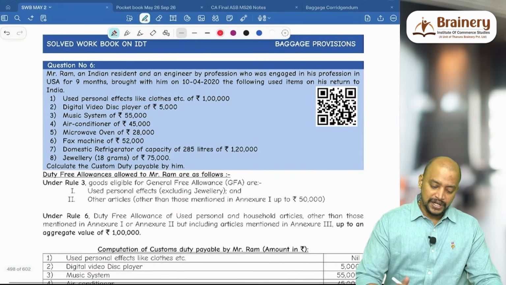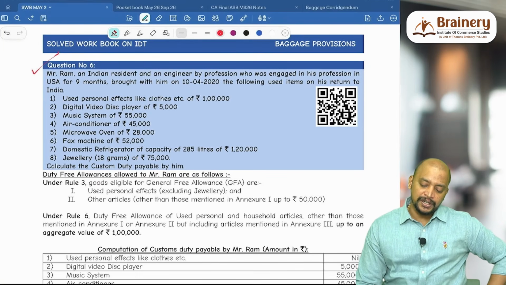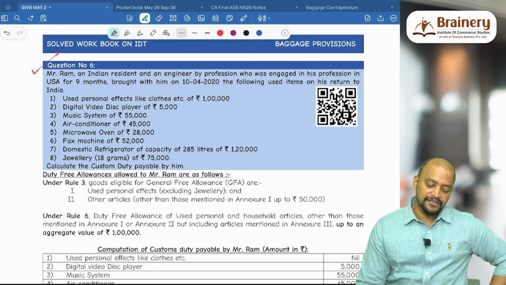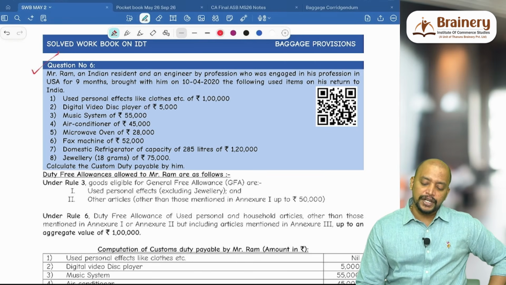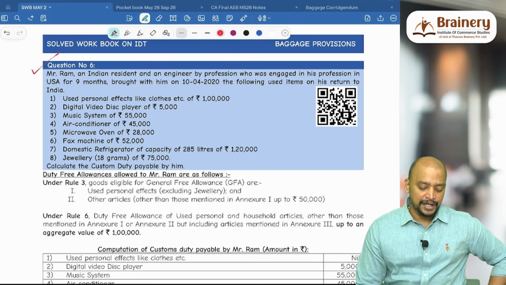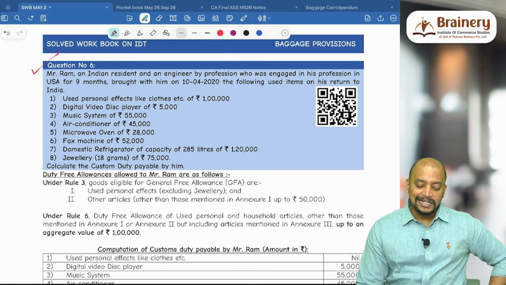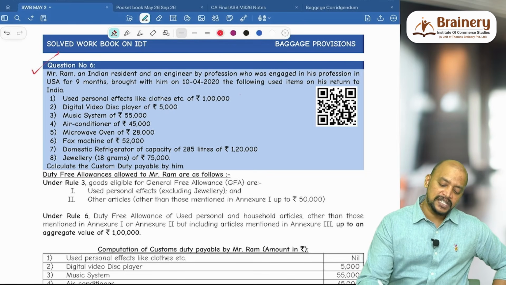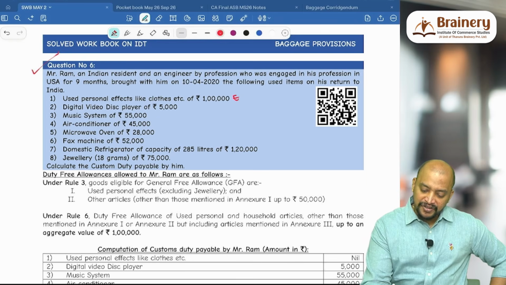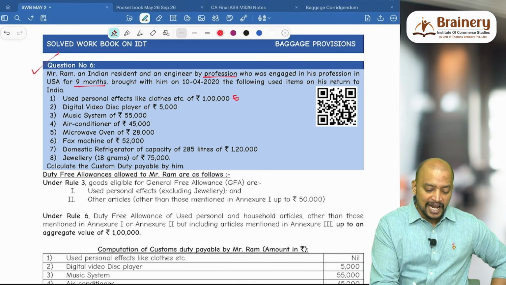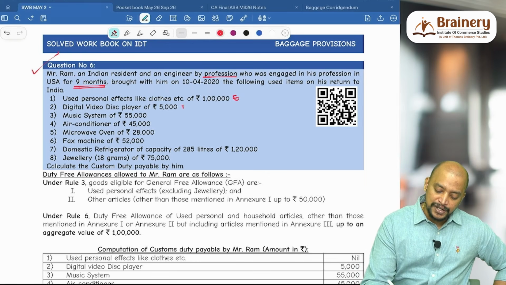Next, question number 6. Mr. Ram, an Indian resident and engineer by profession, who was engaged in his profession in USA for 9 months, brought with him on 10/4/2020 the following used items on his return to India. Used personal effects like clothes etc. of rupees 1 lakh, digital video disc player. So used personal effects will be exempted. Digital video disc player, basically a professional who was engaged in profession for 9 months. So remember, rule 6 is possible. And digital video disc player is dutiable.